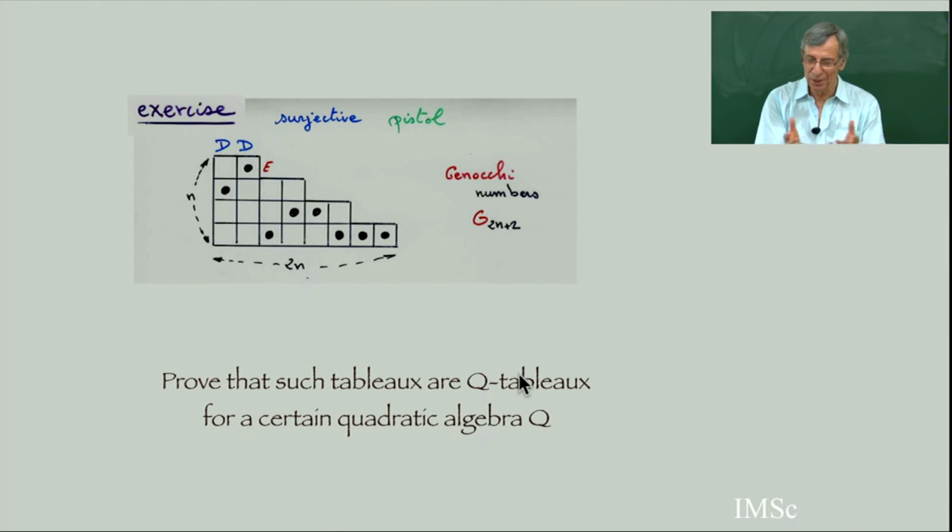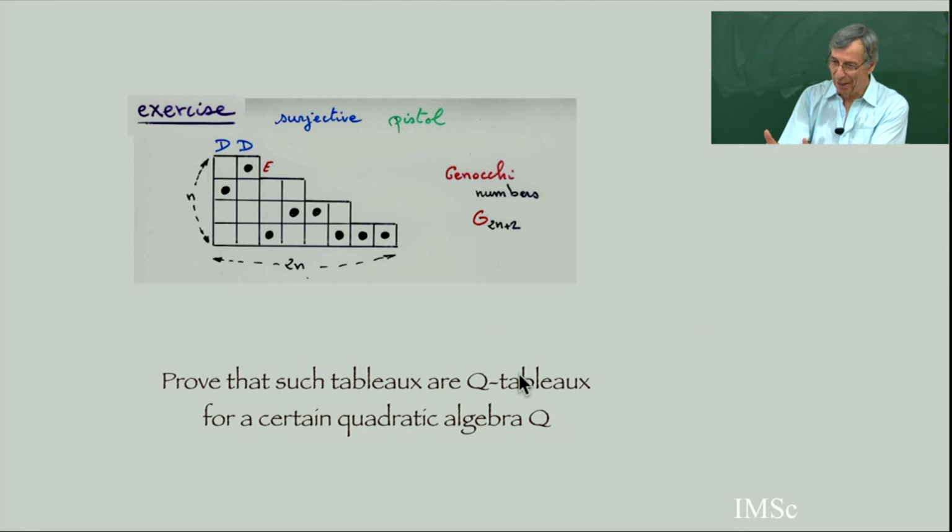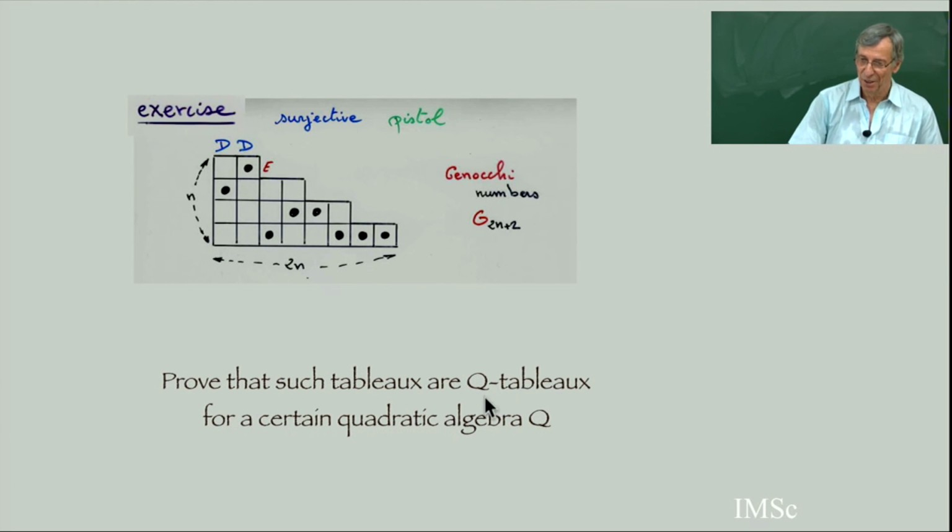This reverse process is what we will call next time a planar automaton. You have a picture, a tableau. You read the picture with an automaton, and this automaton is equivalent to defining a quadratic algebra. This exercise will give you an introduction to the next class about planar automata. You have to read this picture, and the reading of the picture will give you the quadratic algebra. So this is the first exercise: find the quadratic algebra. The second exercise is